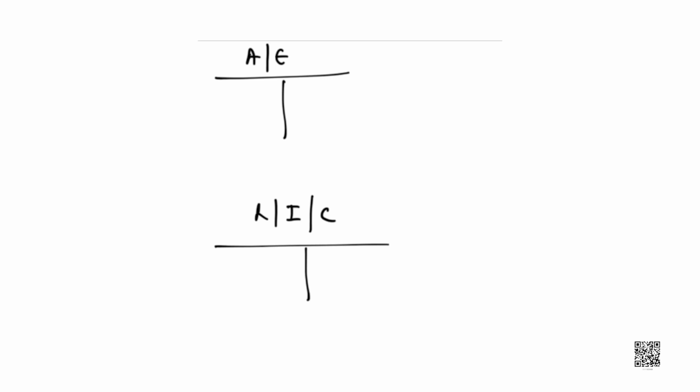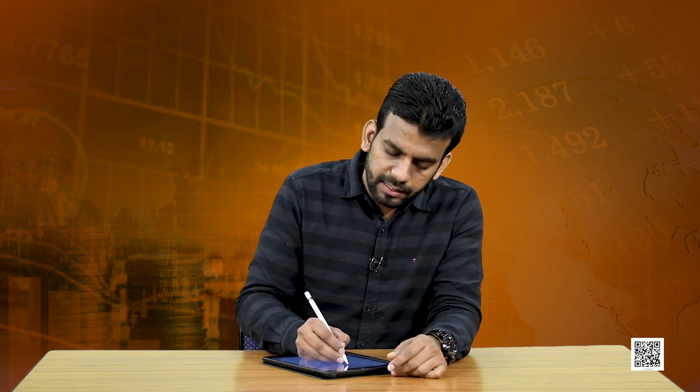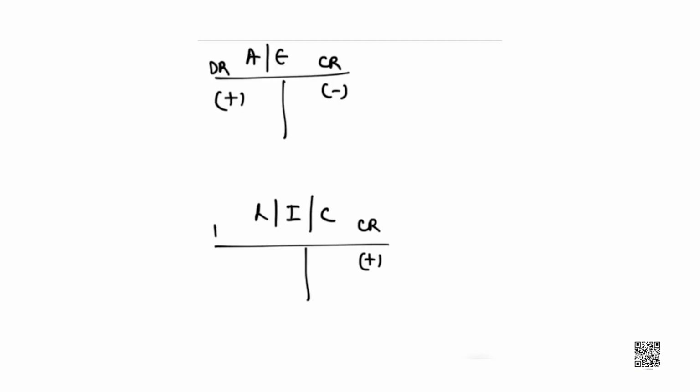When an asset is increased, when a liability is increased or decreased, I would like to make you recall there are 5 accounts: assets, expense, liability, income and capital. Assets and expenses increases from debit and decreases from credit. Liability, income and capital increases from credit and decreases from debit.